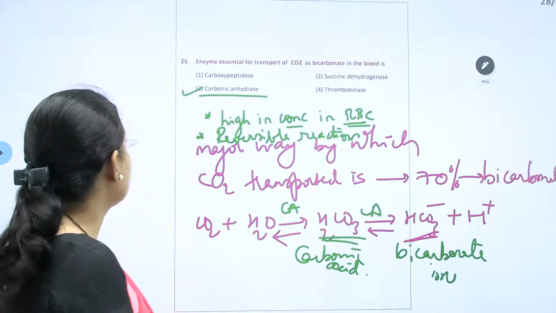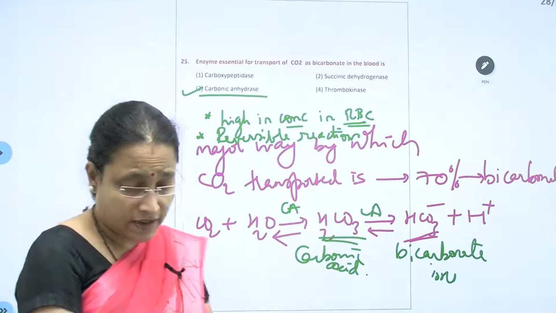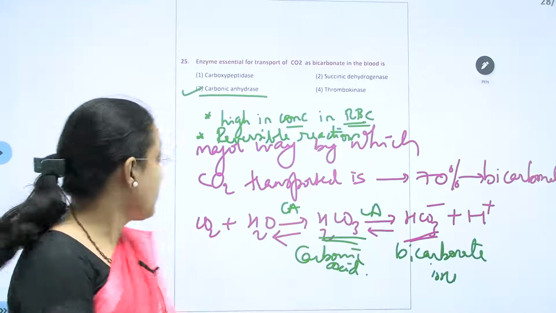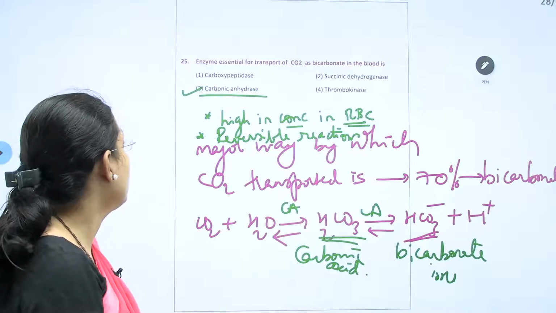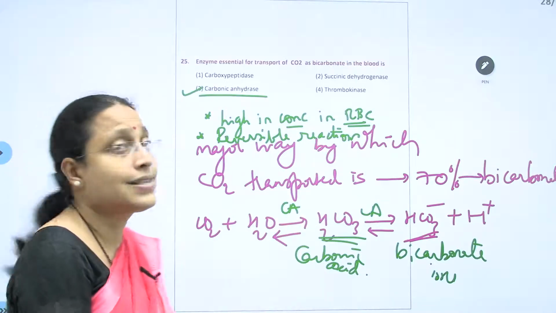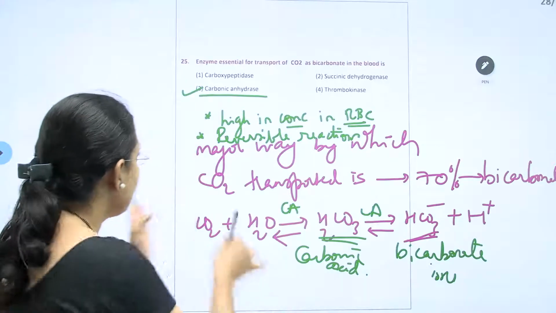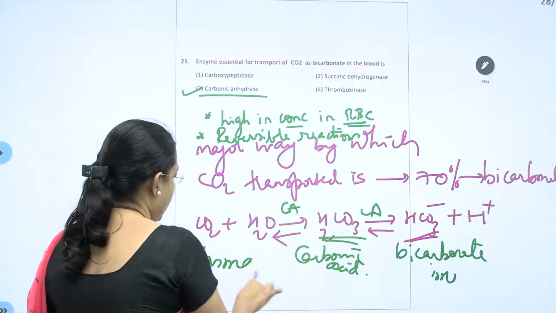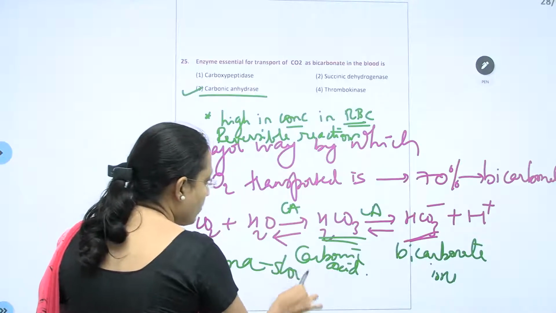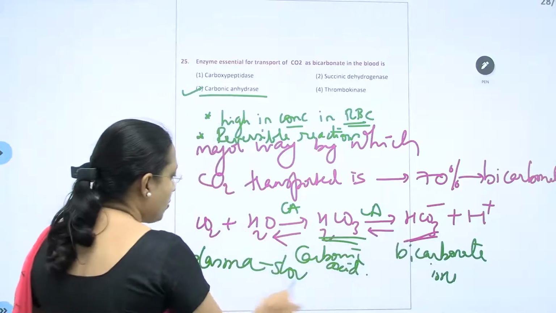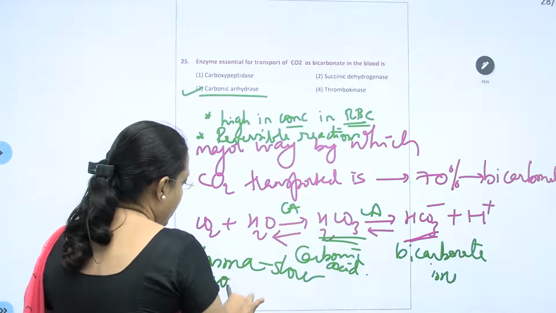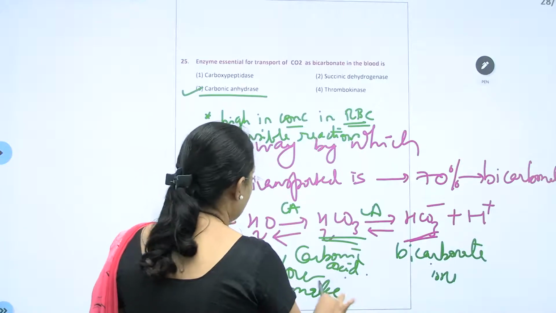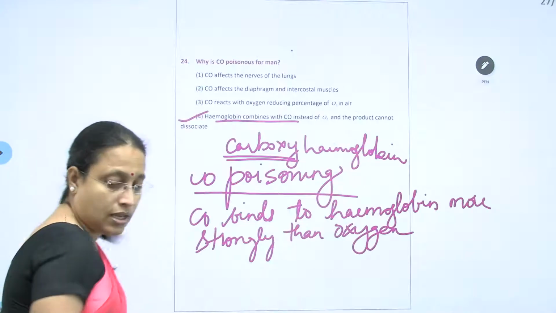So this is about the 25th question. Understood? So this explains the enzymatic process. Whereas in plasma, it will be non-enzymatic. It will be a slow conversion. Fast conversion will be here, but in plasma it is going to be slow as it is non-enzymatic. Understood?